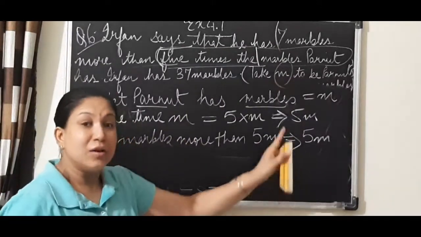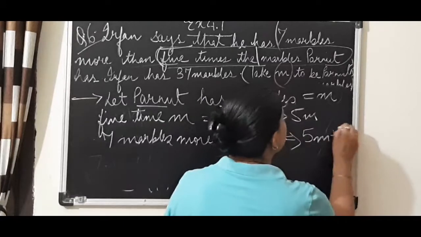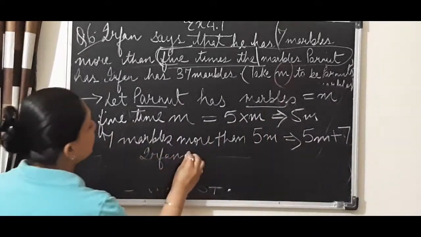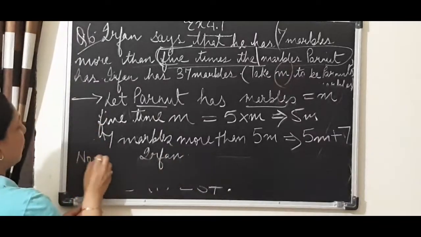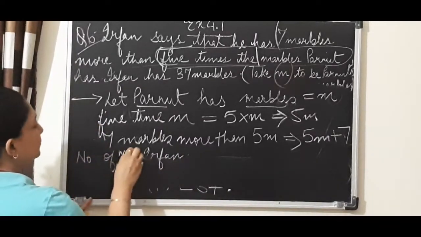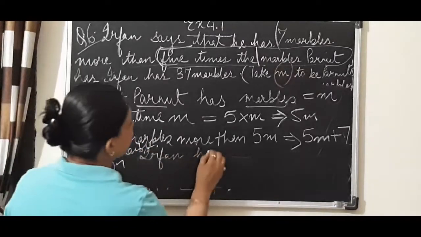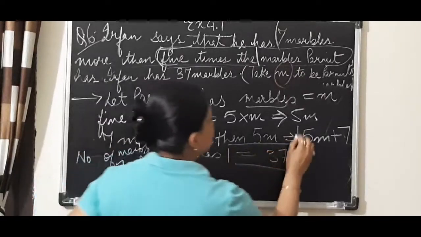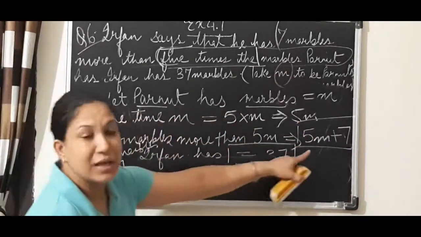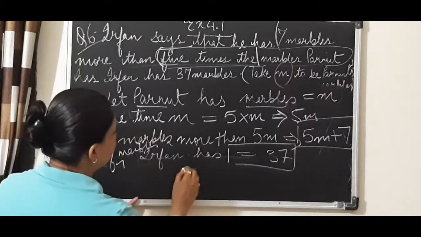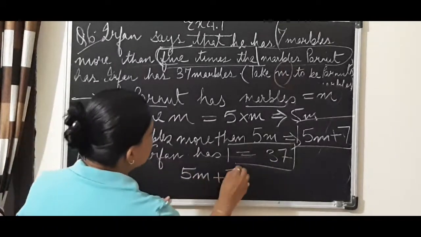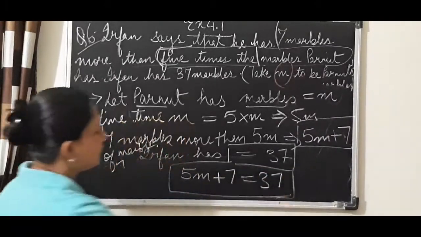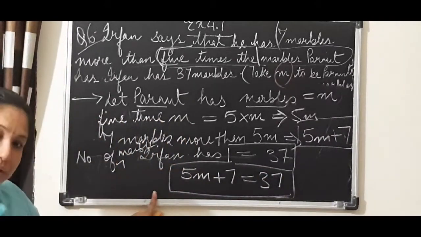He is already having 5 times, plus 7 he is having. And the number of marbles Irfan has is equal to 37. This is the LHS part, so here you will write down 5m plus 7 equal to 37. So our equation is set up. I hope it is clear.